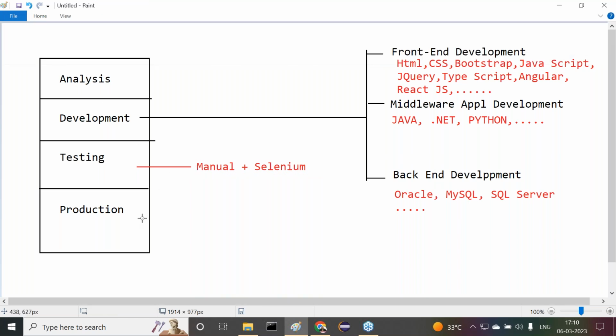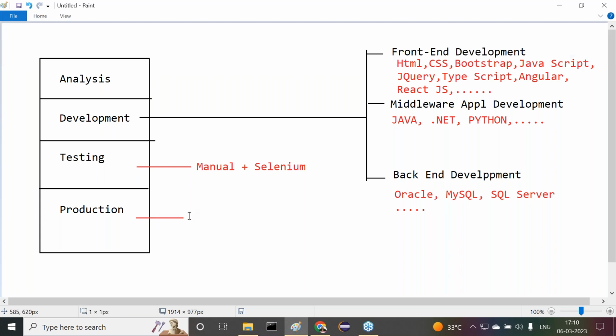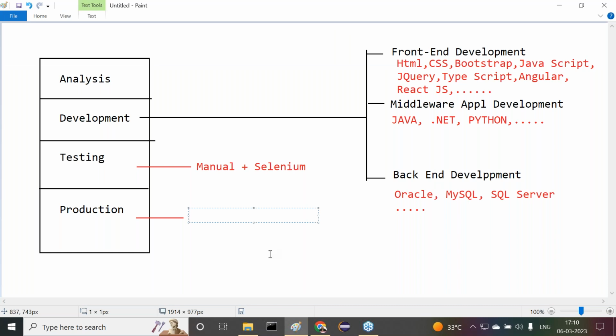Next one is production mode. In production mode, observe carefully, what things are we going to concentrate on? Some deployments we are able to see: deployments and monitoring the application, that we are going to do.